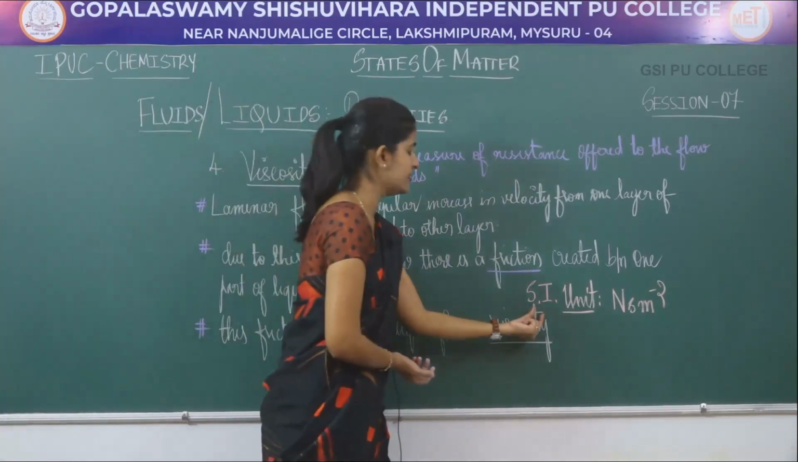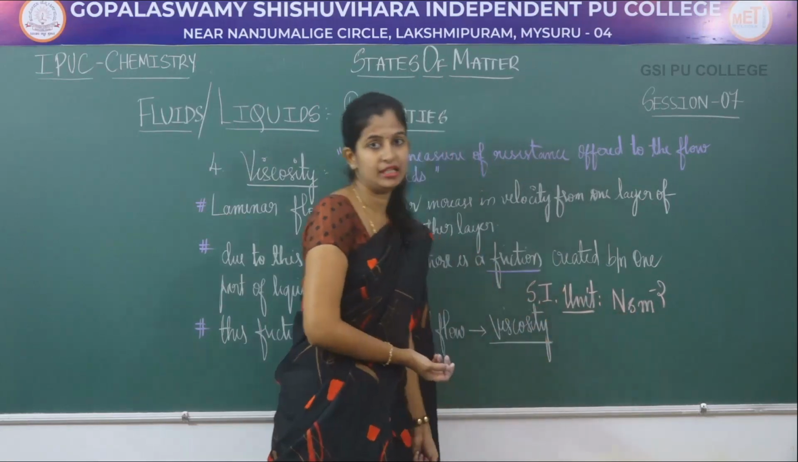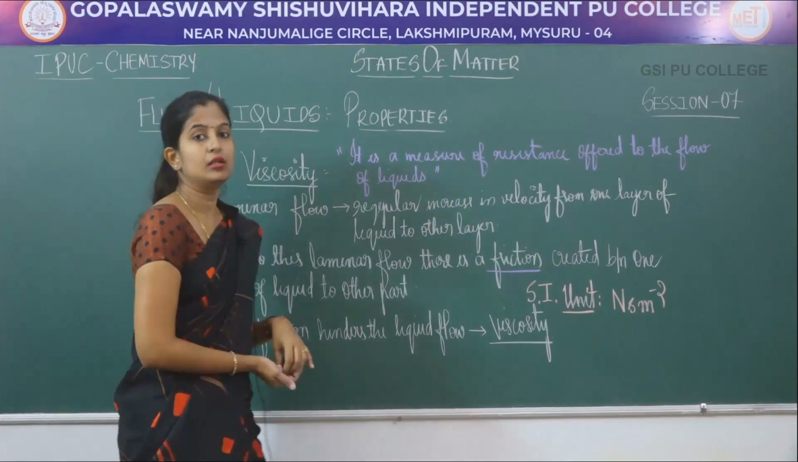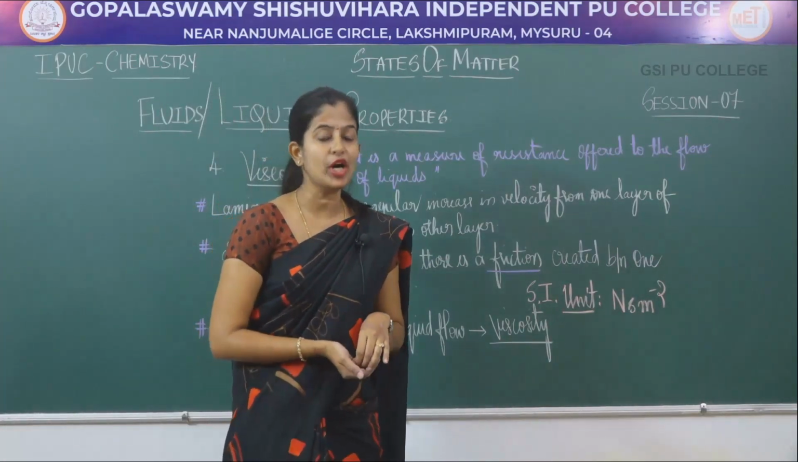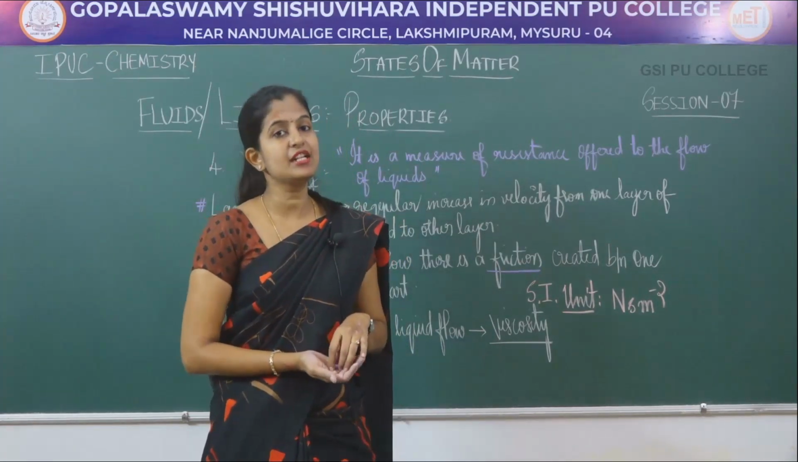What is the SI unit of viscosity? SI unit is Newton second per meter square. So that's the SI unit of your viscosity. So this is about your liquids, the characteristics of liquids as well as some important properties of your liquids. So with this we have completed the states of matter.